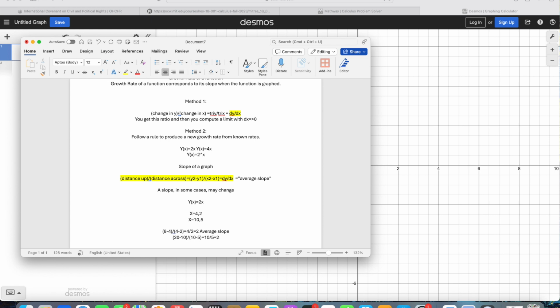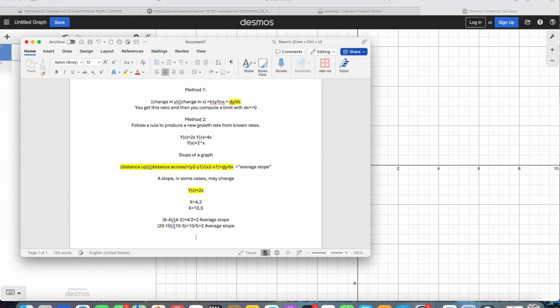And you see the average slopes are the same. Therefore, this slope does not change. This is a constant slope. No matter what you put into this function, the slope will always be constant.